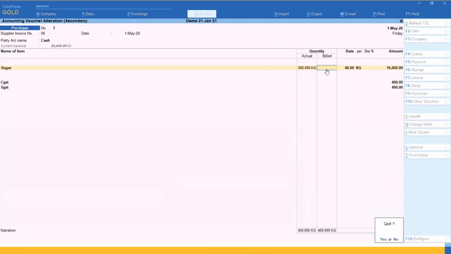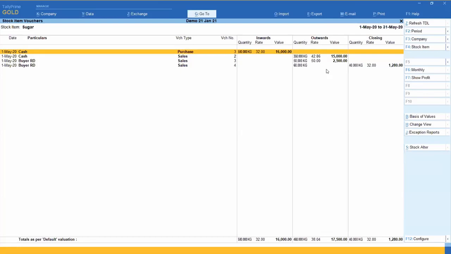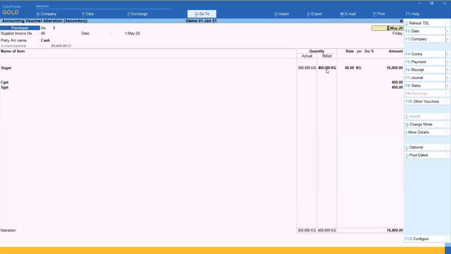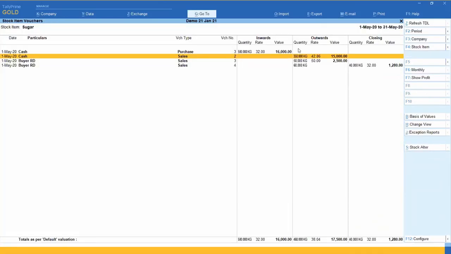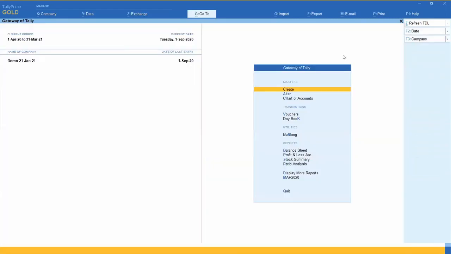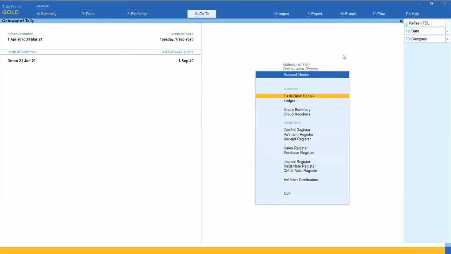So this data is not easily accessible, because you cannot check each and every bill like that, press enter and see actual and billed. Tally will show in the stock statement only 350 quantity, which is impacting my stock statement, but I have to pay the government on the whole quantities. So there is just a trick. There is no single report where you can get free versus actual quantity directly. So just go to display, account book, sale register,